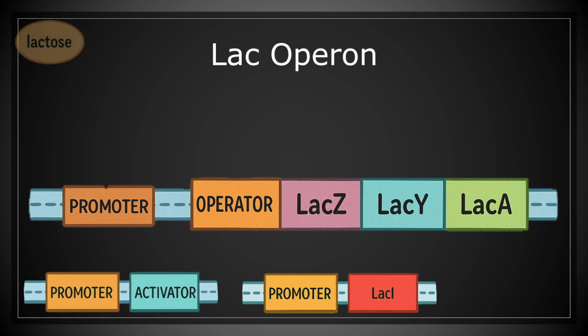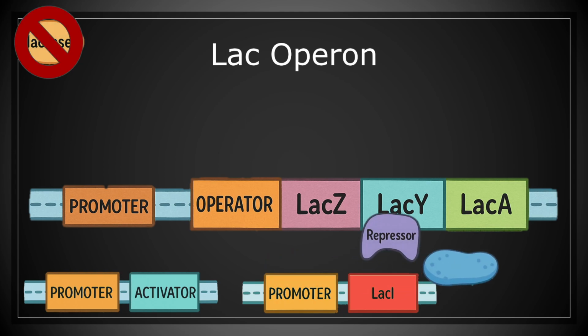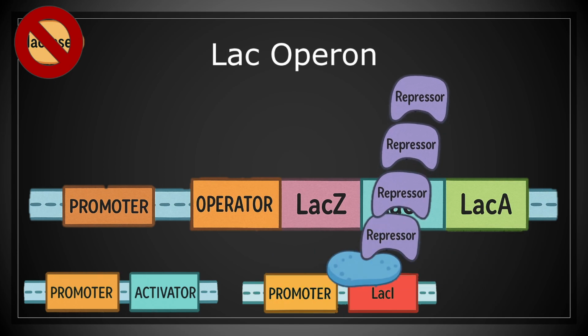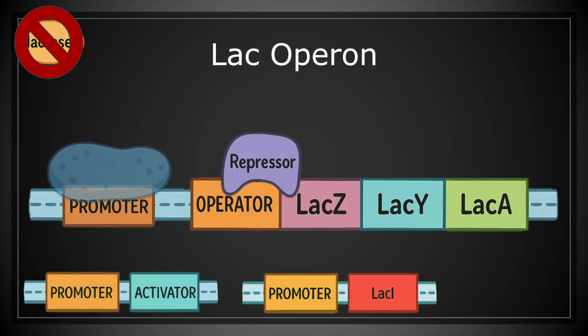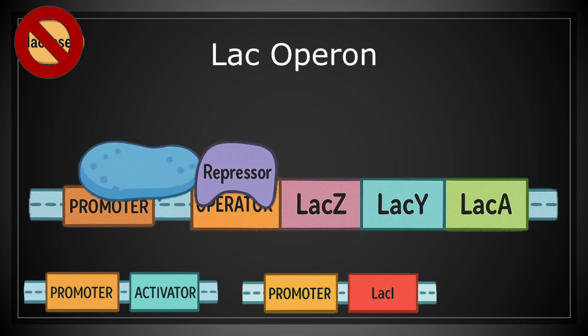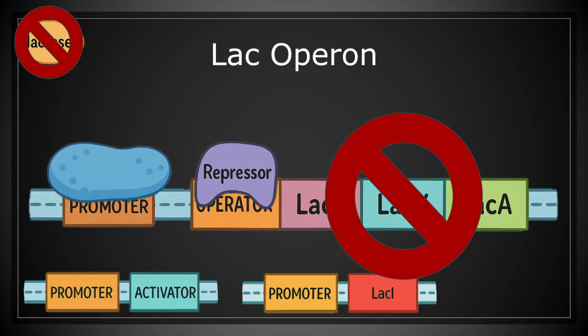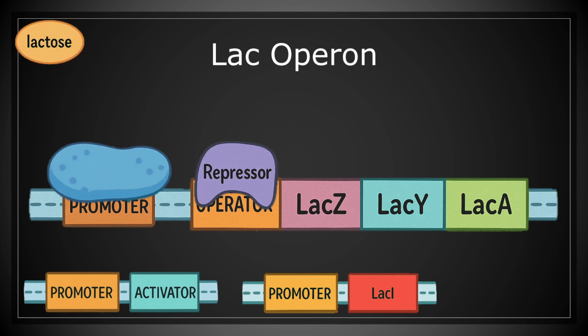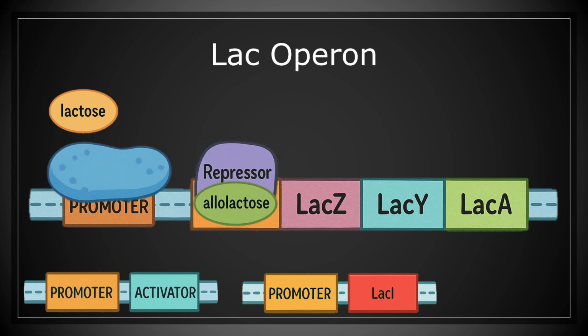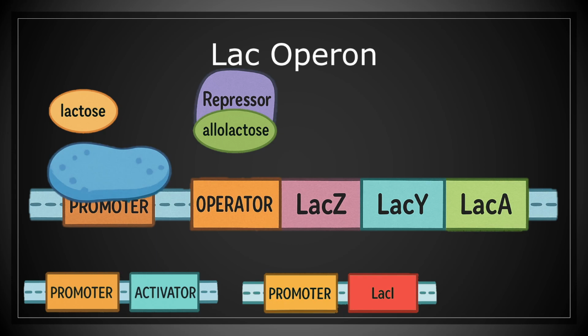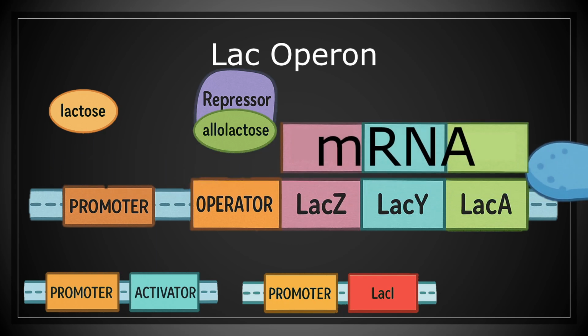When lactose is absent, a separate repressor gene is transcribed continuously, what we call constitutive expression. The repressor protein binds the operator, blocking transcription. No enzymes are made, since none are needed. When lactose is present, some is converted to allolactose, an inducer that binds the repressor, changes its shape, and causes it to release from the operator, allowing transcription to begin.